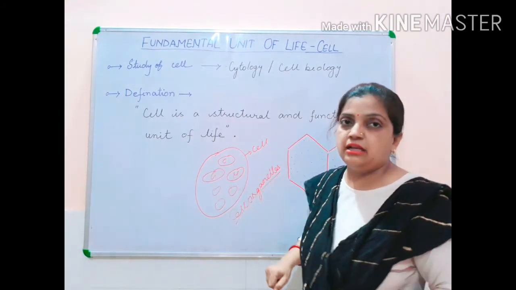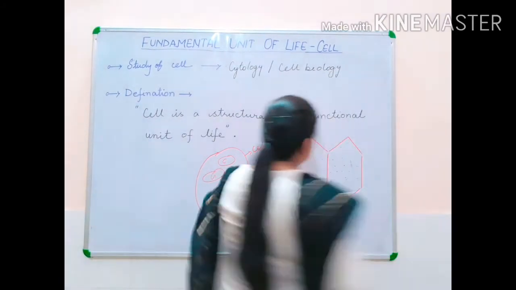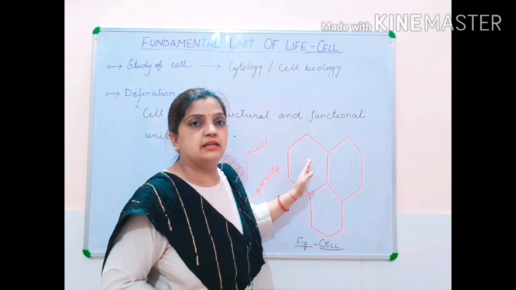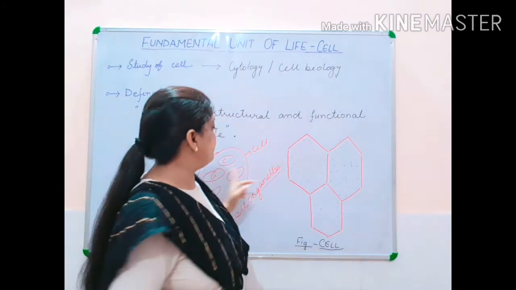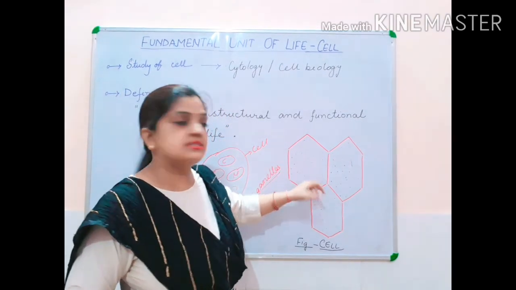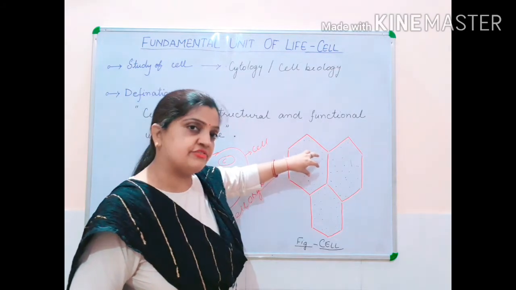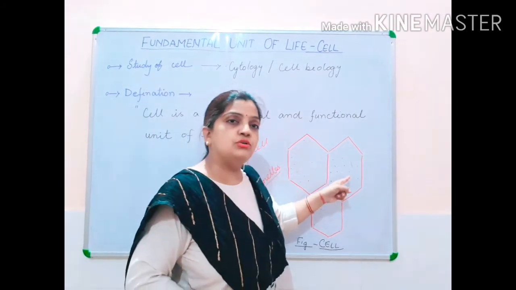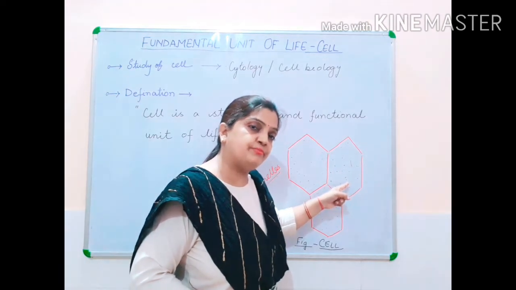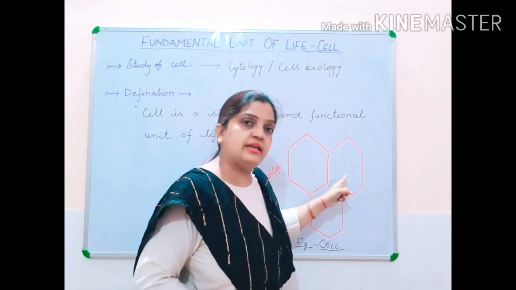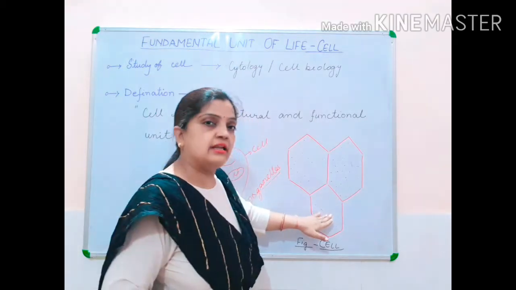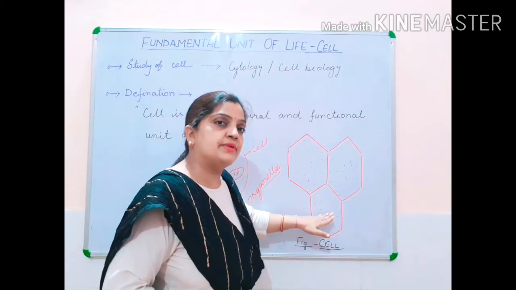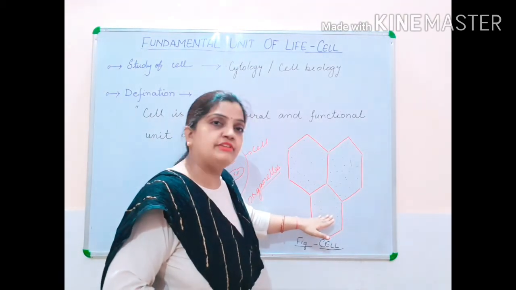This is one cell. Here you can see that I have drawn one cell. One cell has all these types of cell organelles, and this cell is performing its function. This is the second cell, and within this cell also all the cell organelles are present and they are performing their own function. Third cell, all the cell organelles are present and they are performing their individual function.